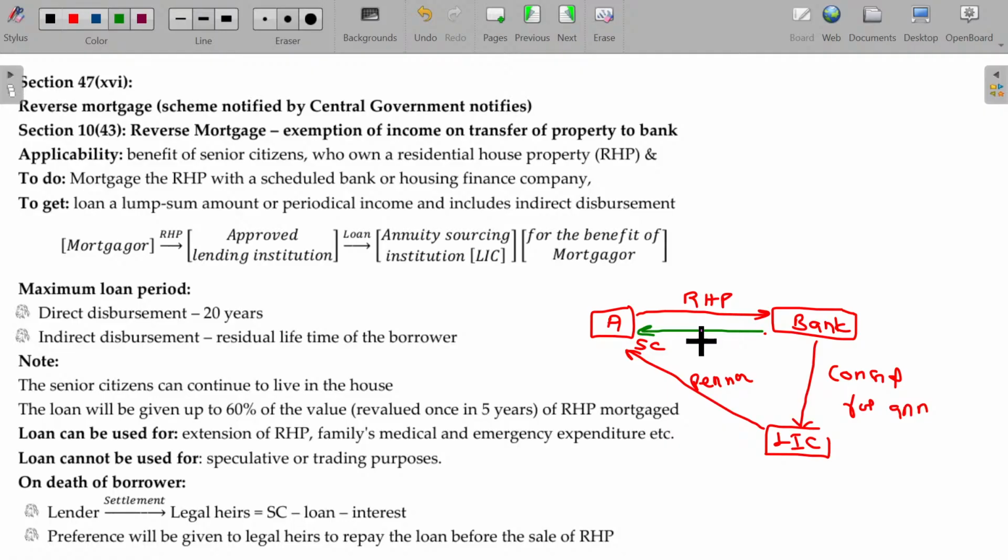After the expiry of A or death of A, the bank will sell the property to a third party. After selling, the amount paid in installments or lump sum, whatever it may be, together with interest, is subtracted from the sale consideration, and the balance is remitted to the legal heir of A. While closing, the first chance of buying is given to the legal heir of A.